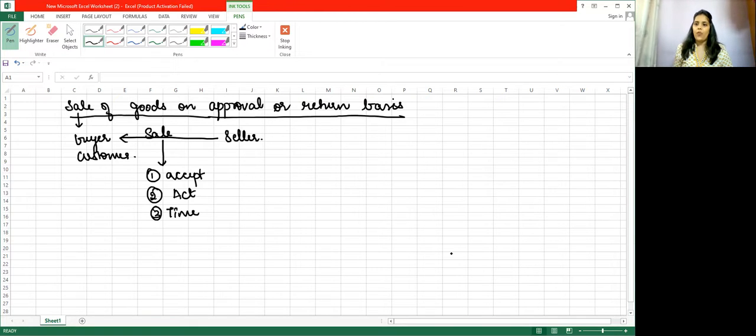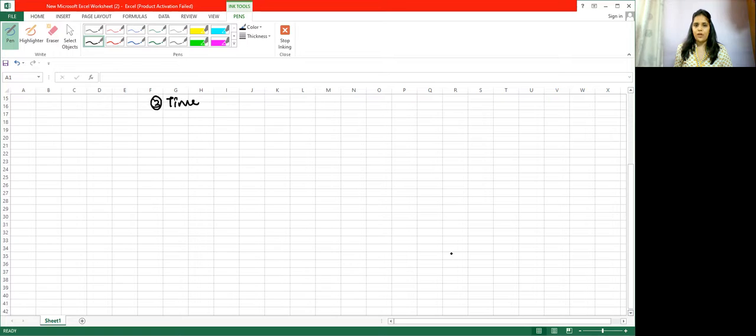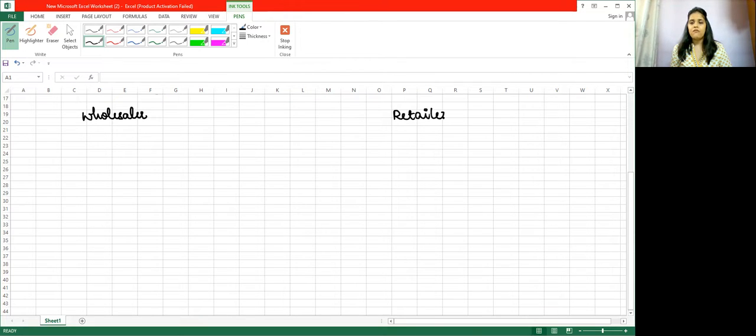Okay. Now, what exactly is sale of goods on approval basis? Let's say for example, there is a wholesaler and he sells goods to a retailer, correct? So the chain will be manufacturer to wholesaler, wholesaler to retailer, and retailer to customer. Now let's take this transaction between the wholesaler and retailer. The wholesaler will normally get the goods from the manufacturer and keep sending them to the retailer.